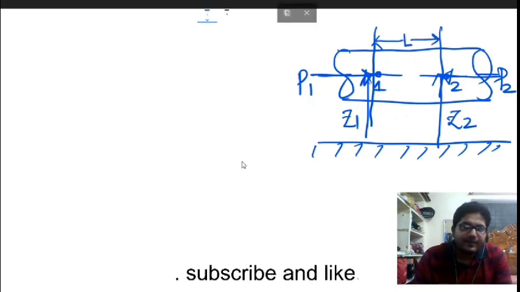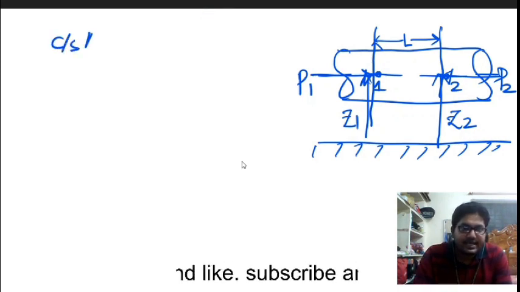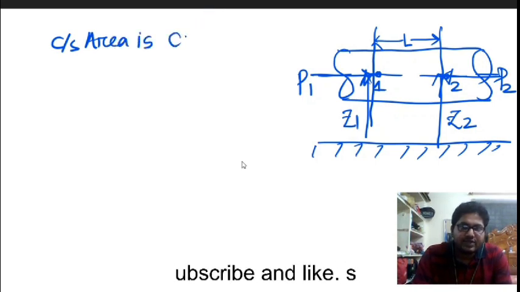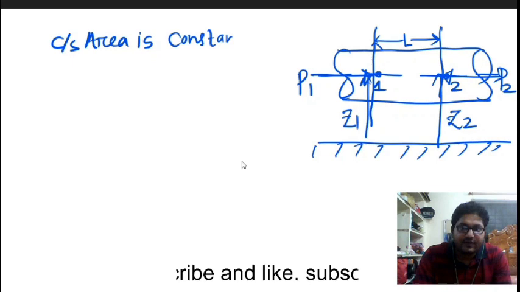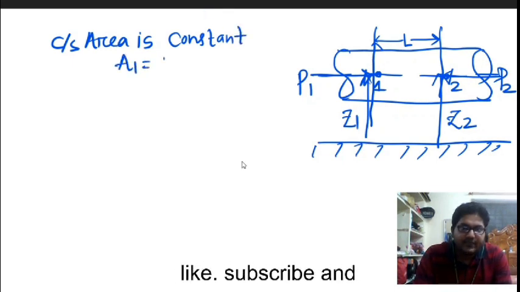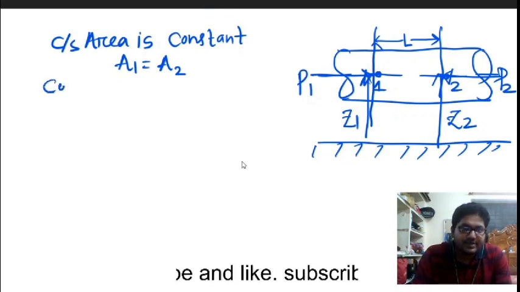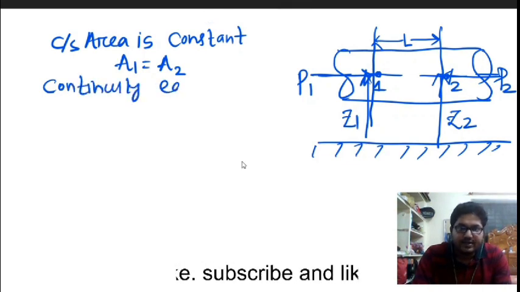Now here the cross sectional area is uniform, means it is prismatic, it is not changing. So area at 1 will be equal to area at point 2.